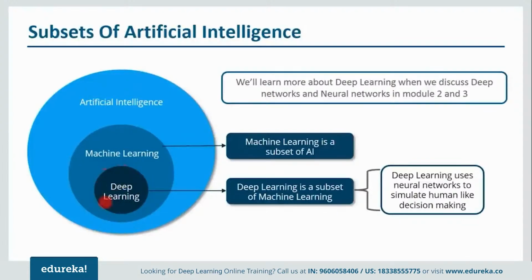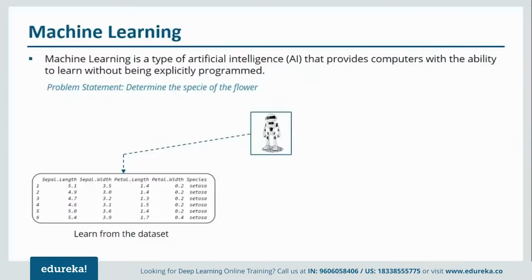Now, in order to understand deep learning, we need to first look at machine learning and what were the various limitations of machine learning that led to the evolution of deep learning. So we'll move forward and understand what exactly is machine learning. Now, what is machine learning? Machine learning is nothing but a type of artificial intelligence, or you can say a subset of artificial intelligence. And it provides computers with the ability to learn without being explicitly programmed. So you don't need to hard code your machine for that.